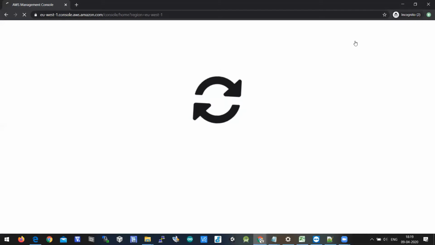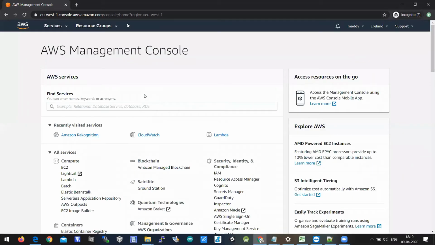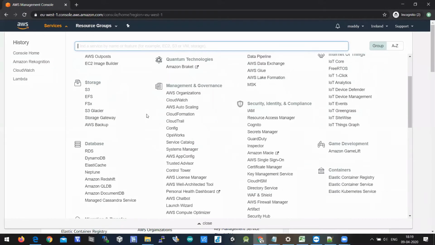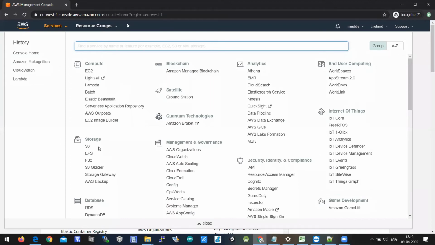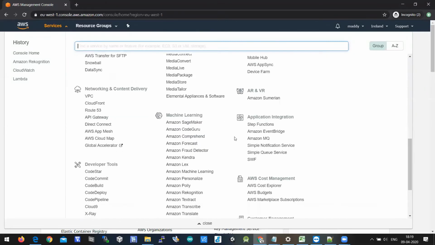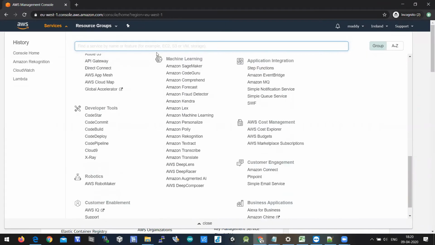When you click on it, you'll get the services available in AWS. You'll have different types of verticals here, right from compute, storage, database, blockchain, satellite, and all. Out of which there is a service called Rekognition. So let's search for it.